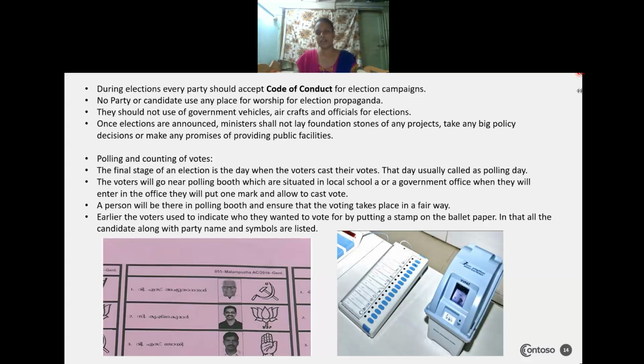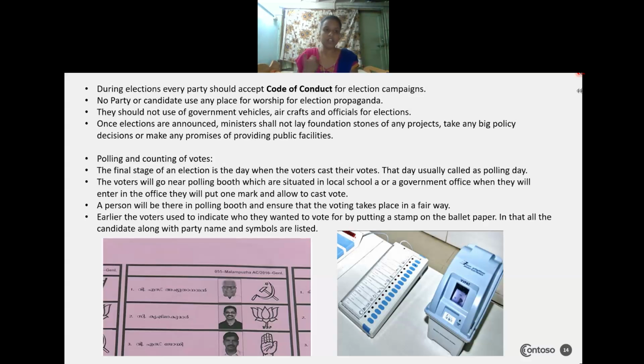And once the elections are being held, the ministers as well as the forming government should not lay the foundation for any kind of new project or take any kind of big decisions when the elections are being announced, and make promises of providing public facilities. So these rules and regulations, the political parties as well as the candidates have to follow compulsorily. We call this the code of conduct.